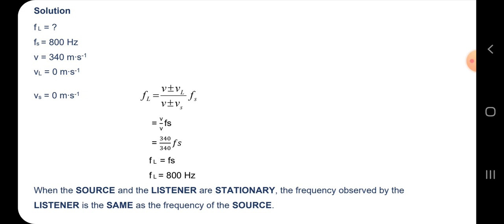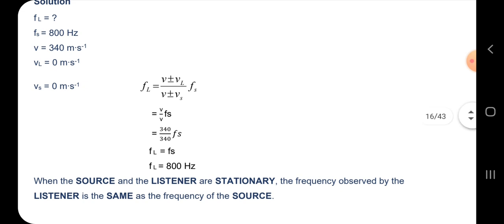And what you have to know is that the frequency of the source equals the frequency of the listener if they are both standing still. So you are standing next to an ambulance which is making noise with the siren, meaning your frequency and the frequency of the ambulance is the same at that particular point. So both the speed of the listener and the speed of the source are 0.